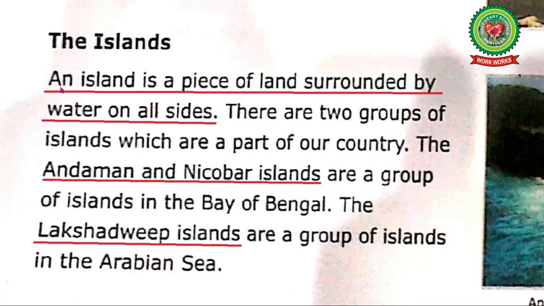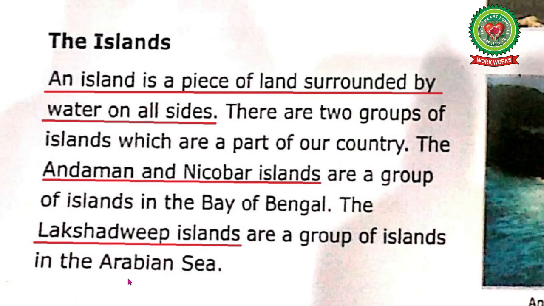The islands. An island is a piece of land surrounded by water on all sides. What is an island? An island is a piece of land surrounded by water on all sides. There are two groups of islands which are a part of our country. The Andaman and Nicobar Islands are a group of islands in the Bay of Bengal. The Lakshadweep Islands are a group of islands in the Arabian Sea.